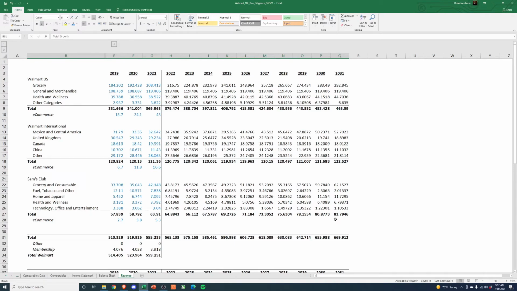I think if you're performing due diligence and you're looking to invest in a company, it would definitely be good to go read through Costco's 10-K, understand their growth drivers, look at how many stores they have, and then come back and look at Walmart's and say how many Sam's Club locations are there, what's their growth strategy, and do we think we can get to the size of Costco in a decade? Those are all things you'd want to do. Just further looking into things. And that might even be a better way to look at this data. Instead of looking at the total Walmart level or at this subcategory, you could look at Sam's Club, International, and US. Try to focus on those three lines.